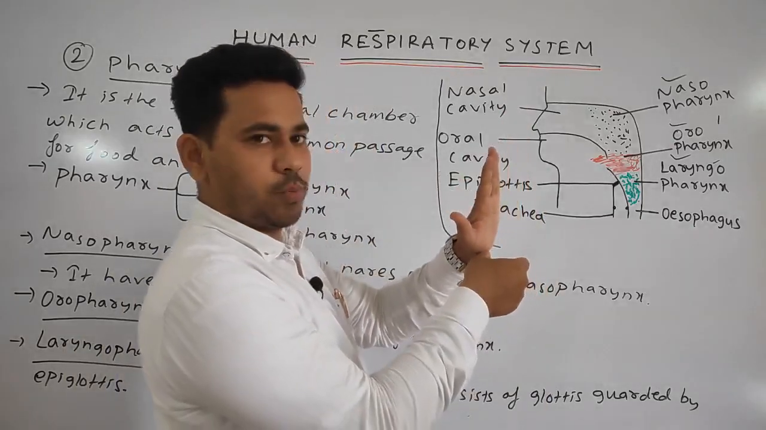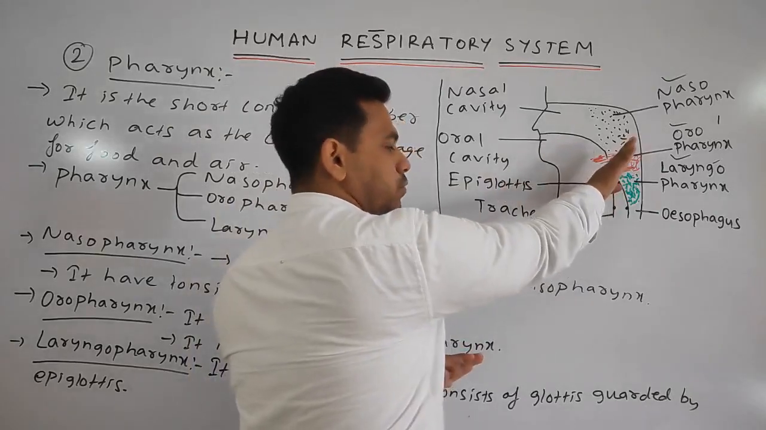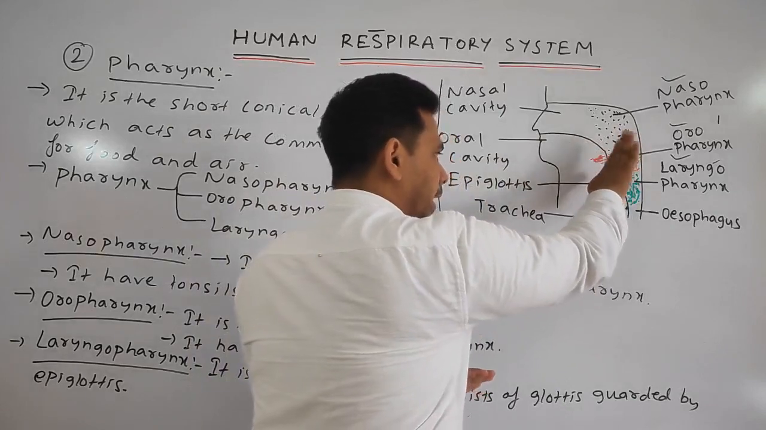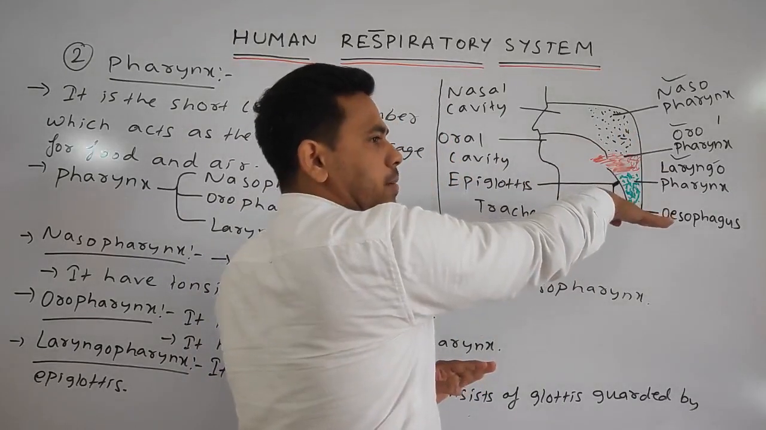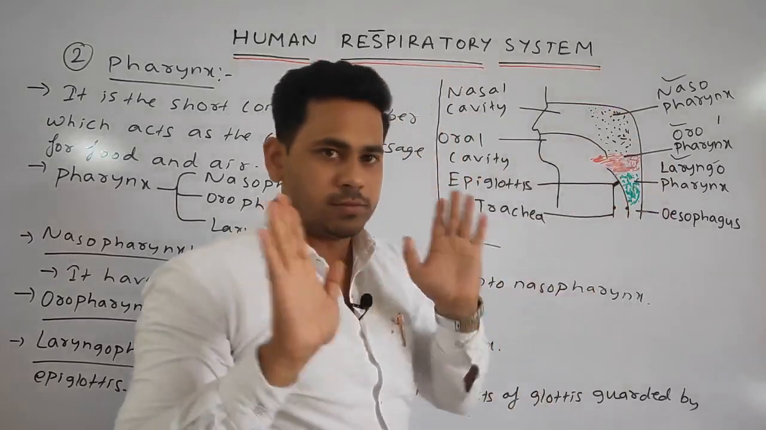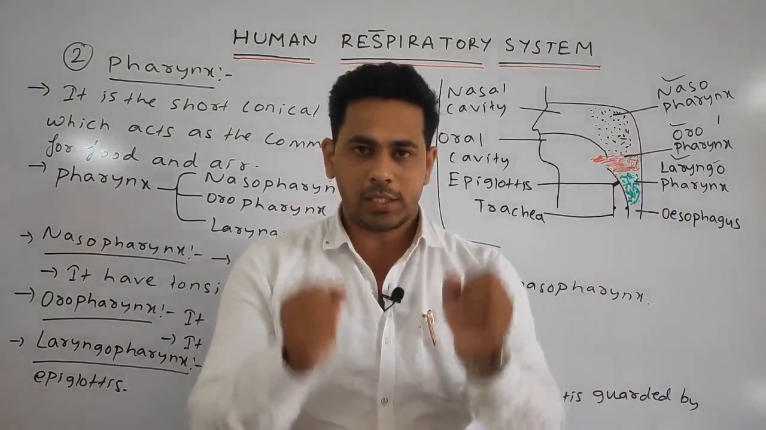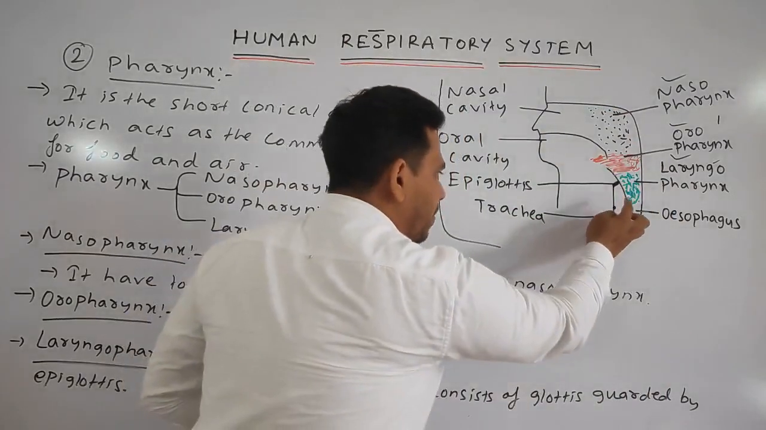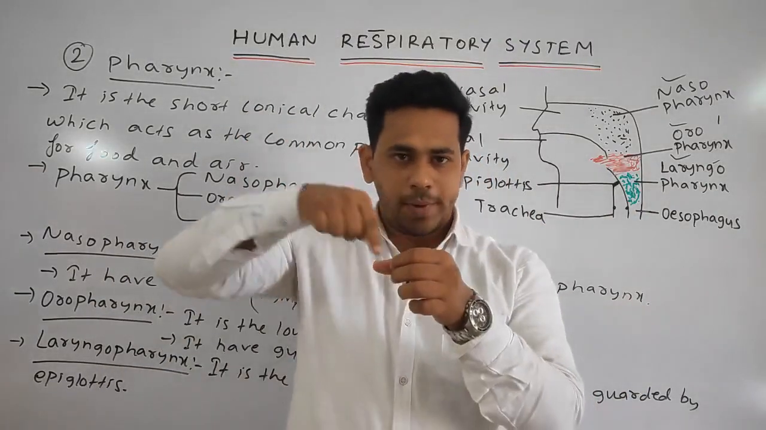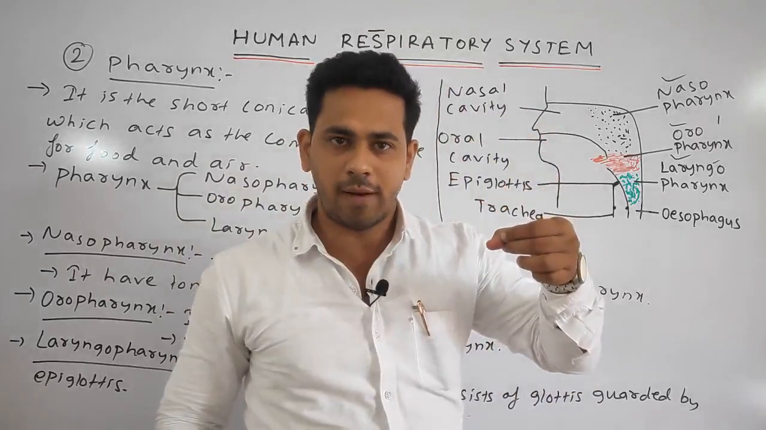Whenever you eat food, this always remains in the open position. Food comes from this side. Whenever the food comes in, it pushes the epiglottis, by which it covers the glottis and the food goes into the esophagus. So what is the function of the epiglottis? It prevents the food from entering the windpipe or the trachea. Understood, students? That opening is called the glottis and is guarded by a leaf-like structure called the epiglottis.